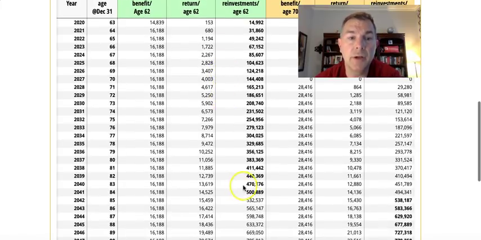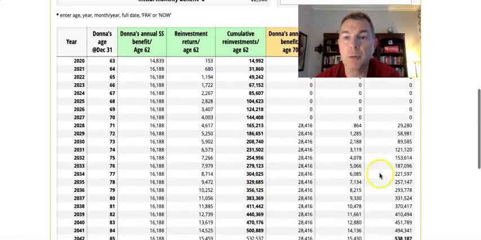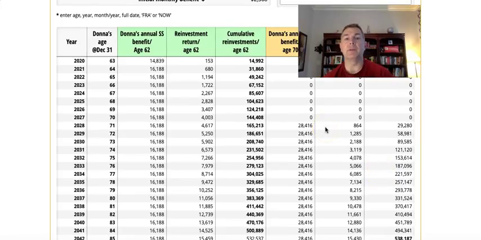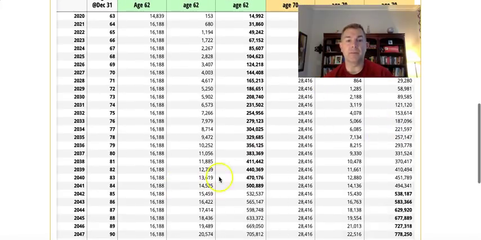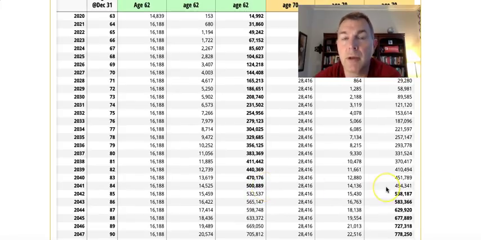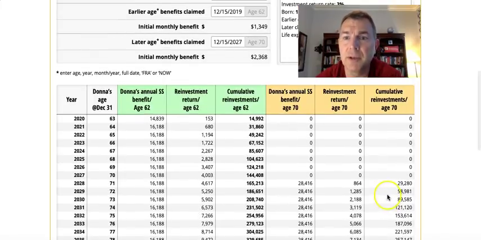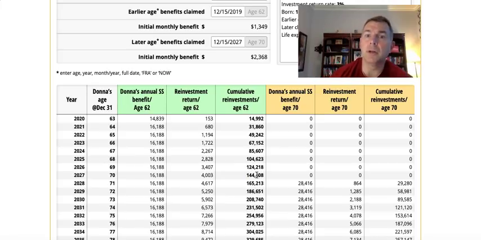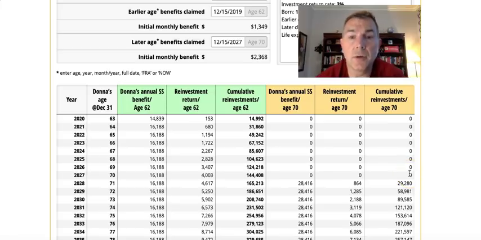Now, if she lives beyond the age of 84, she would have rather delayed taking it, because if she lives till she's 83 or 84, she'll have $500,000 in this account, where she'd only have $494,000 if she took it later. Does that make sense? Because by the time she's 70, she'll have $144,000 all growing at 3% a year in this account. And if she would have taken it early, and of course she has nothing here because she hasn't started Social Security.